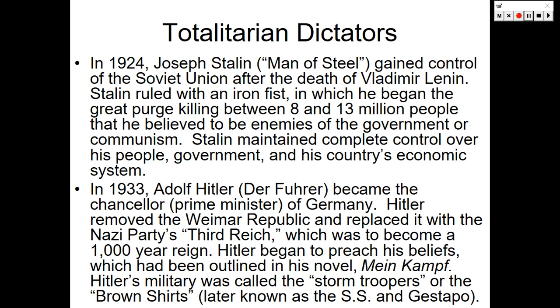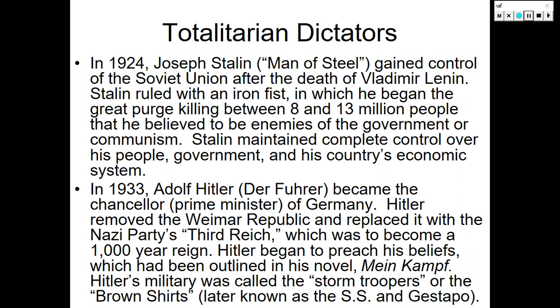Stalin ruled with an iron fist, in which he began the Great Purge, killing between 8 and 13 million people that he believed to be enemies of the government or communism. Even Leon Trotsky fled in exile to Mexico and was later killed. Stalin maintained complete control over his people, government, and his country's economic system of communism.